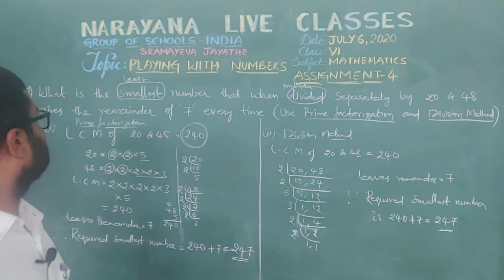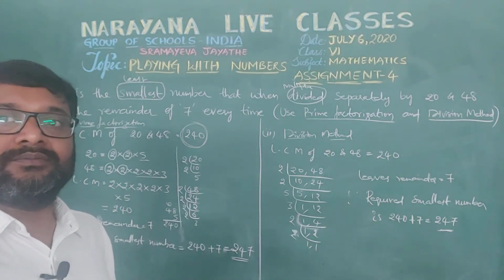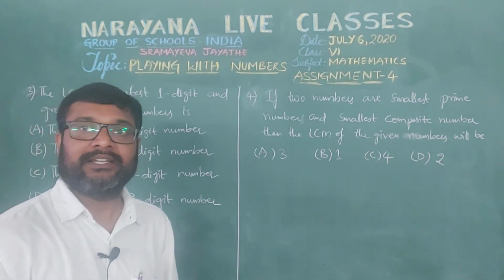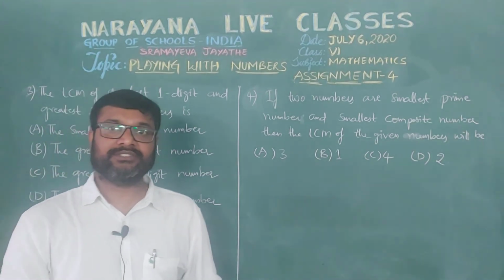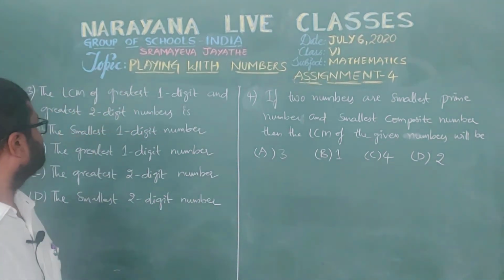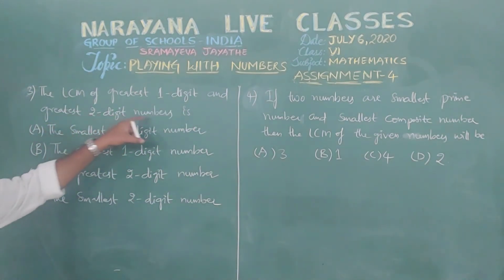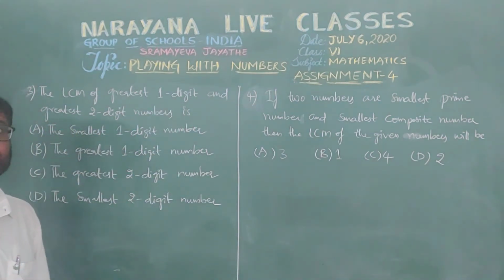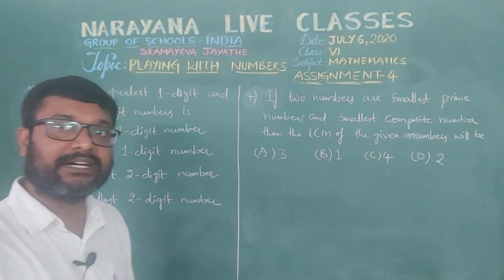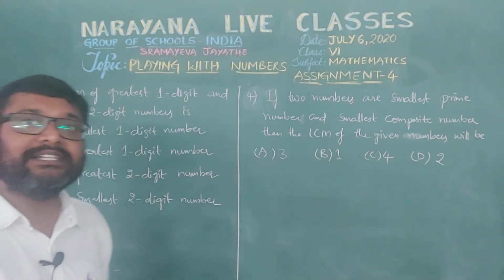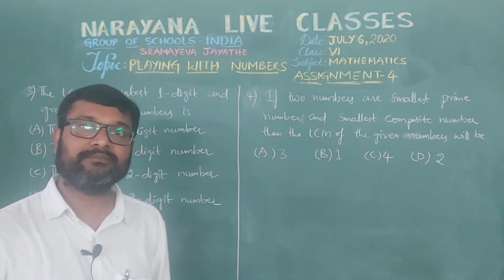So this is the second question. Now let's go for the next, the third question. Children, let's discuss objective type questions. These are two objective type questions. The third one is: the LCM of the greatest 1-digit and greatest 2-digit numbers is. That means we need to find the LCM, least common multiple, of the greatest 1-digit and greatest 2-digit numbers.